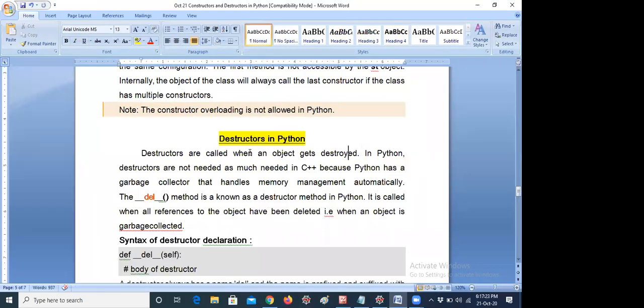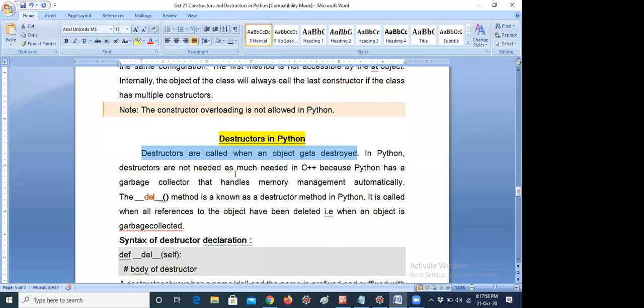Okay, now coming to the next topic of our unit 4, destructors in Python. So this is actually a waste, because whenever an object is created, if you want to, you can destroy it after use. Destructors are called when an object gets destroyed. That means whenever an object is created, constructors are called. The definitions are very easy, guys. Constructors are called when an object is created. Destructors are called when an object gets destroyed. That's all. The name itself is saying destroy, like that, destructor.